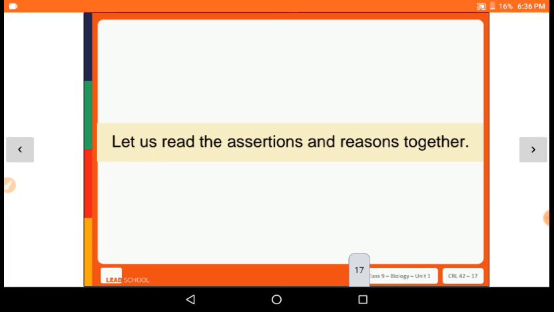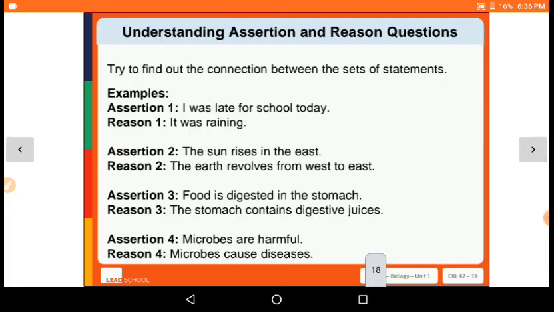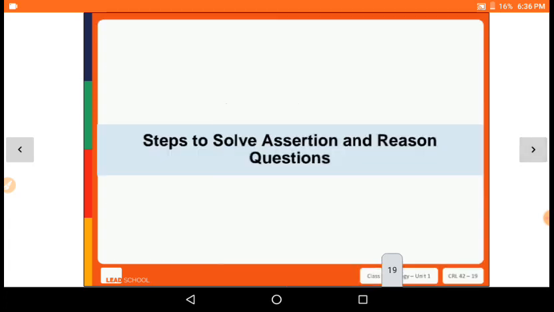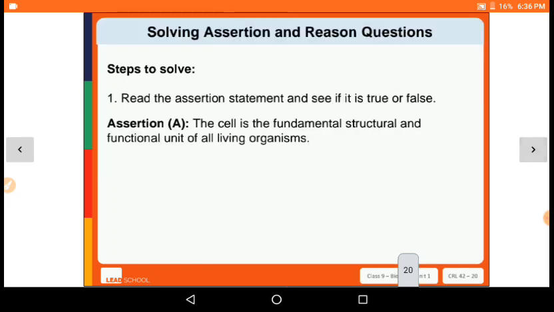So these are the reasons for that assertion or fact. Okay, so let us read an assertion and reason together, just like I already told you. I was late for school today because it was raining. The reason was it was raining. Same reason. Okay, now the steps to solve assertion and reason questions. First, read the assertion statement and see whether it is true or false. We have to check whether the assertion statement is right or wrong. Then we will decide what to do next.